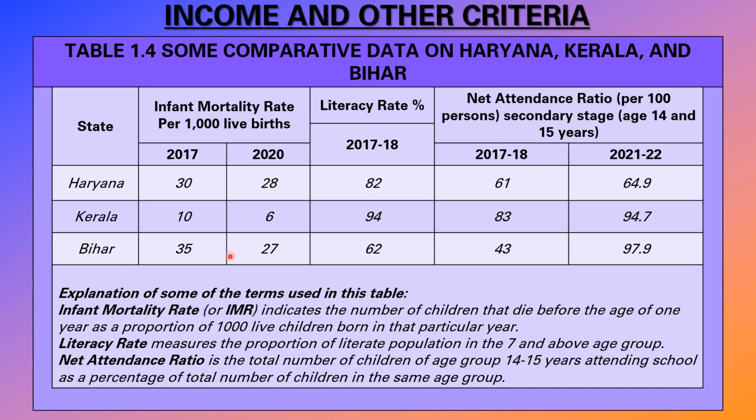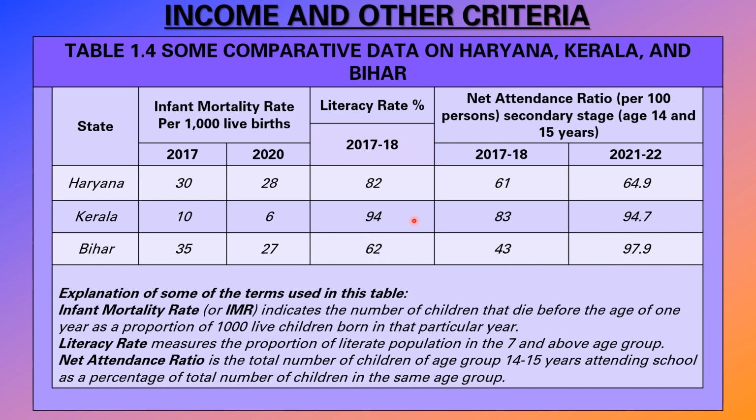They die because they don't get proper health care when they are born. In many villages, parents may not be able to get treatment for their children, and vaccinations have not been done. Because of that, these children die within a year of their birth.